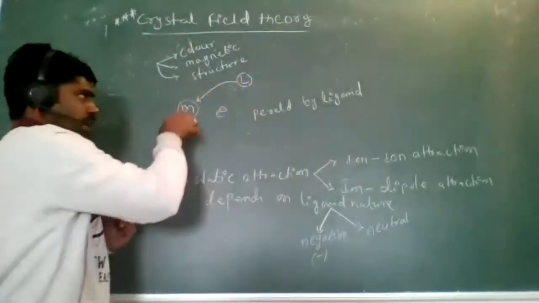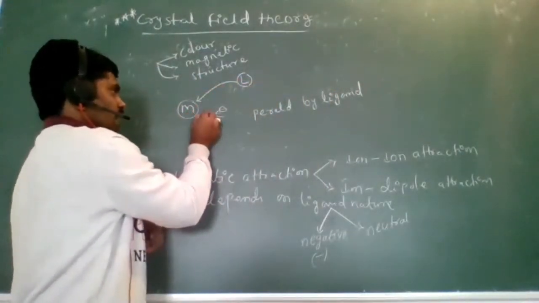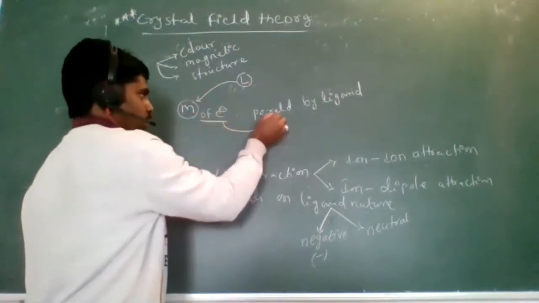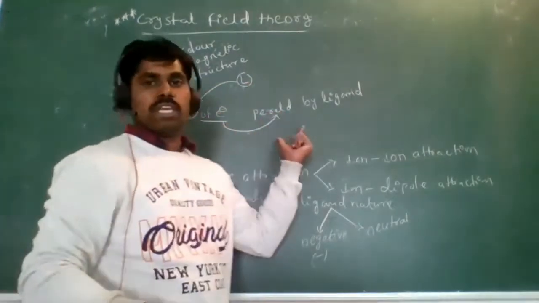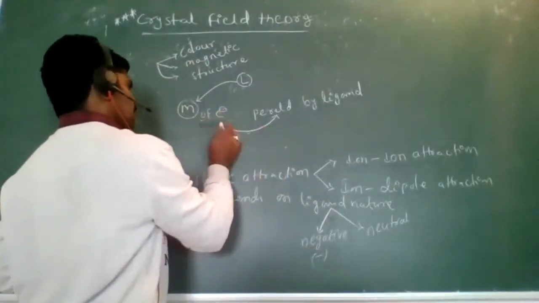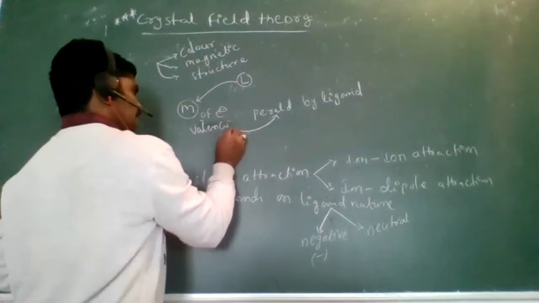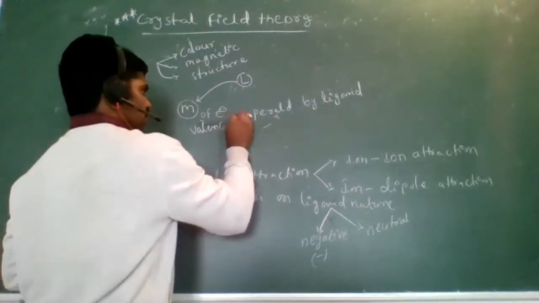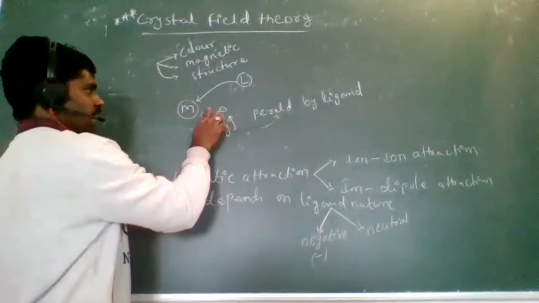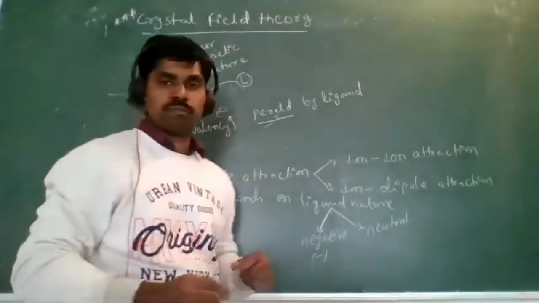There is repulsion between the valency electrons. These valency electrons of the central metal atom are repelled by the ligands.